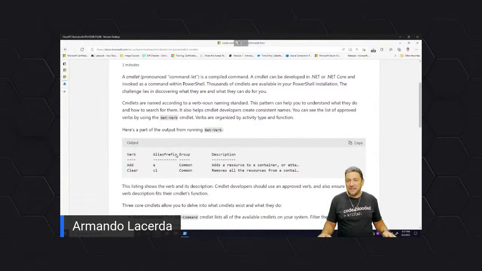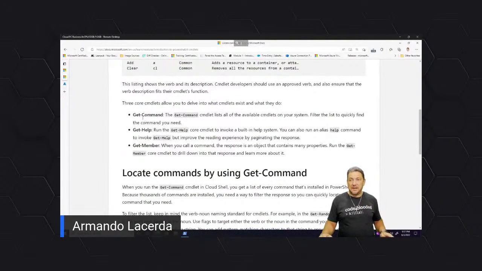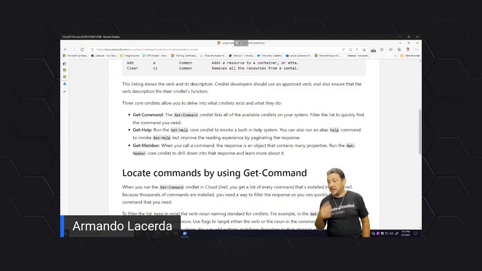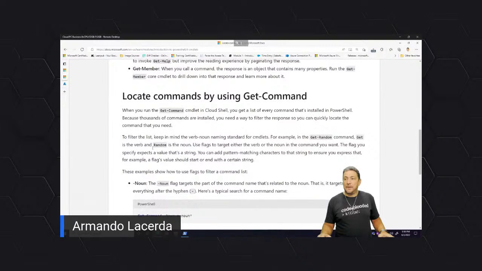So we're going to see those exercises coming in, like in this one here, Get-Command. I want to learn what commands are available. Get-Help. I want to get help on a particular command. Get-Member. Everything works on top of objects. So when I Get-Member, I get the members of an object, which are a list of properties and methods, as we have just discussed, right? And thank you, Fred, for putting the link there. Appreciate it.